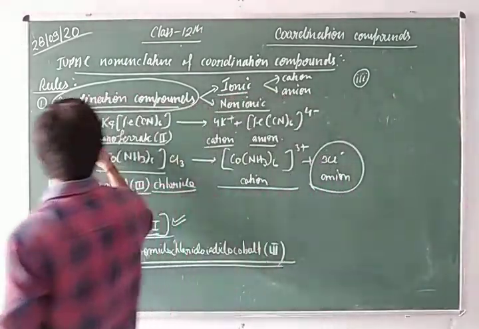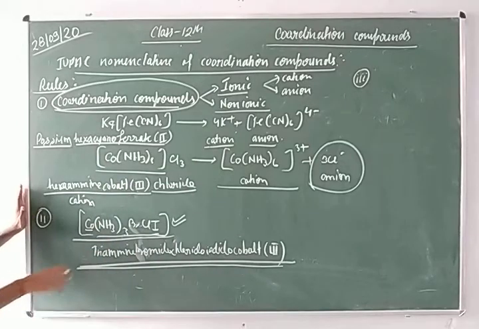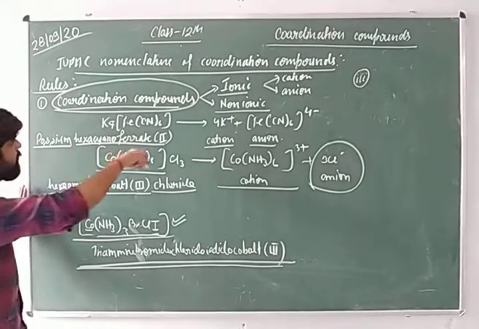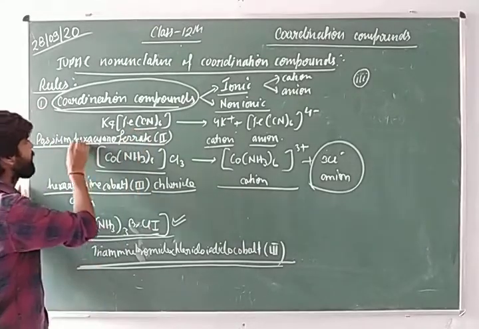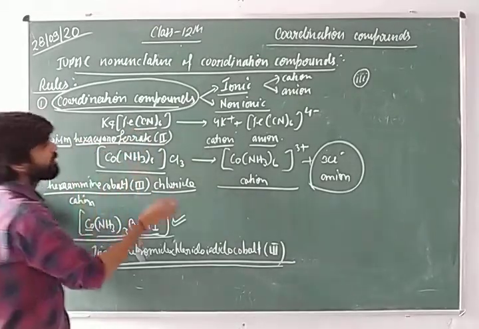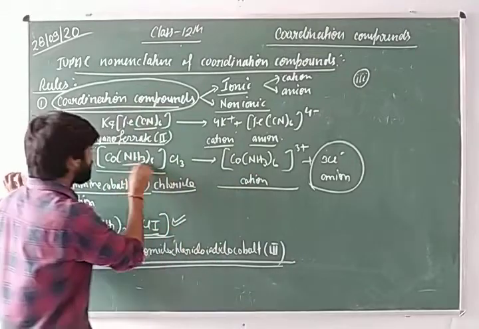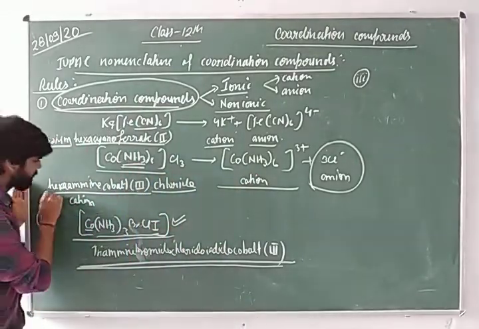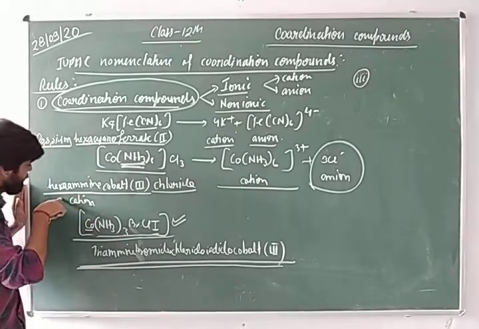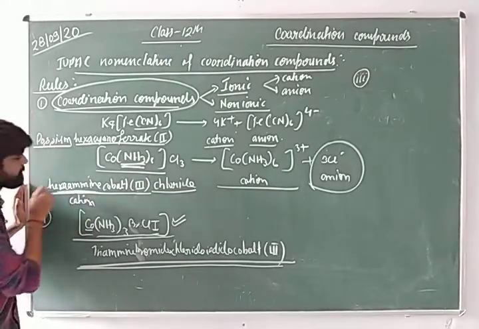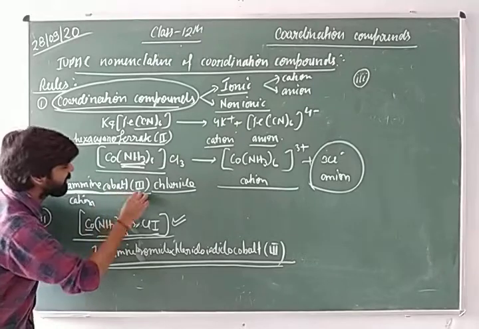You can see a number of examples here. Here the ligand is cyano, hexacyano, and here the ligand is ammine. I have written the name of the ammine first, and then the metal ion.